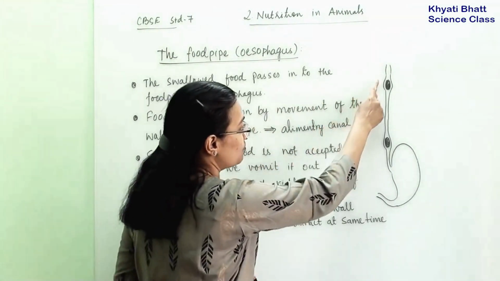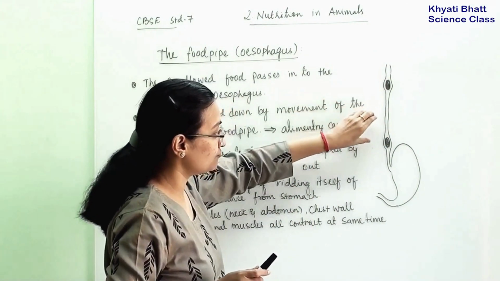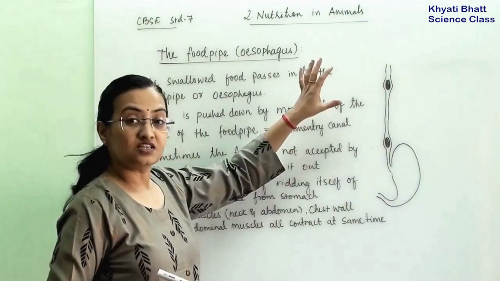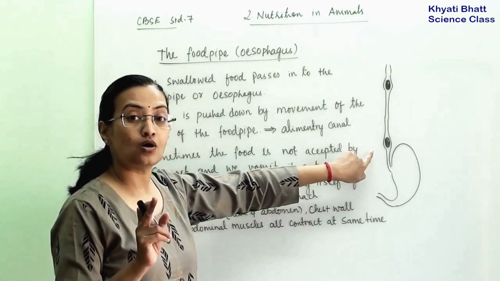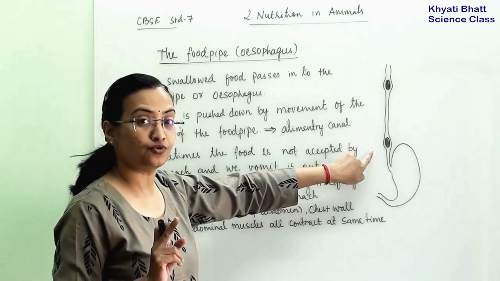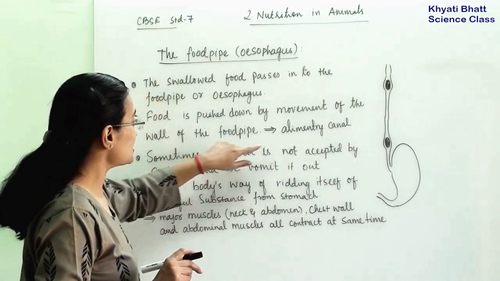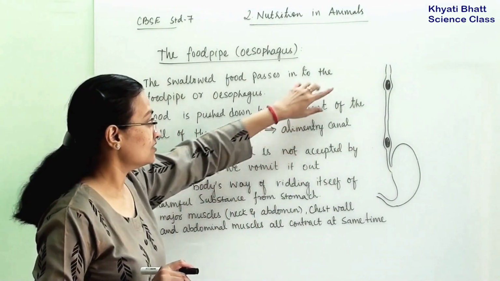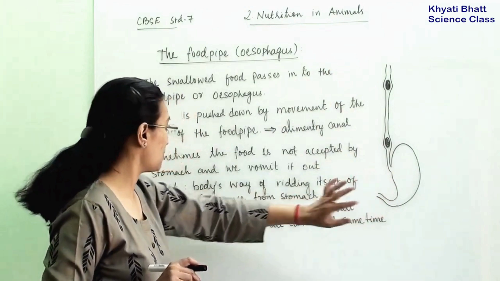Part by part the food is going to the stomach. This movement, which happens throughout the alimentary canal while we are eating, is known as peristalsis.